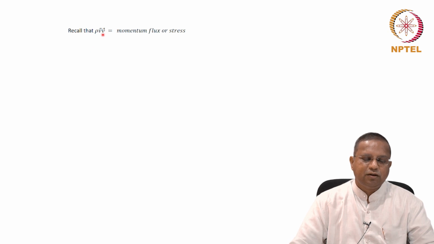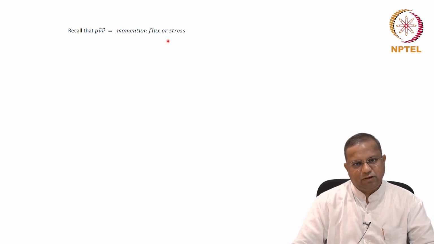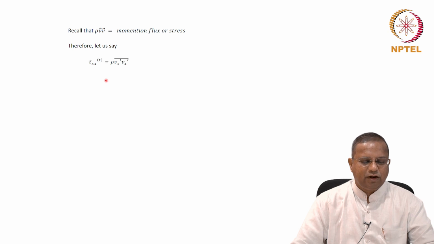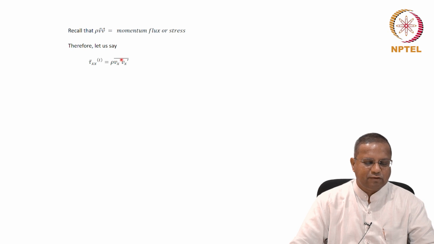Now recall that rho Vv was momentum flux. We have already shown this. And the momentum flux we saw in the very beginning of this chapter is nothing but a stress, force per unit area. And therefore, let us say that this component tau xx bar t for turbulent equals rho Vx dash, the bar of that product.